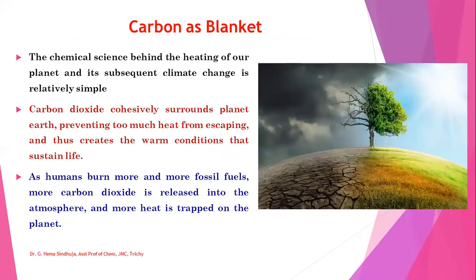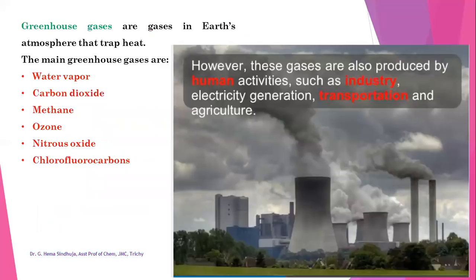Carbon acts as a blanket. This carbon surrounds the planet Earth, preventing too much heat from escaping and thus creates the warm conditions that sustain life. As humans burn more and more fossil fuels, more carbon dioxide is released into the atmosphere and more heat is trapped on the planet. Greenhouse gases are the gases in Earth's atmosphere that trap heat.